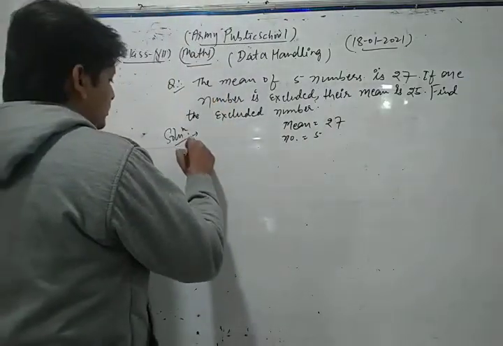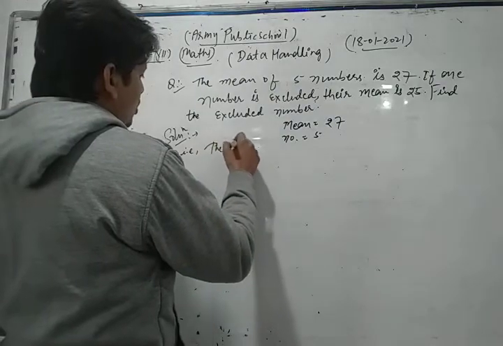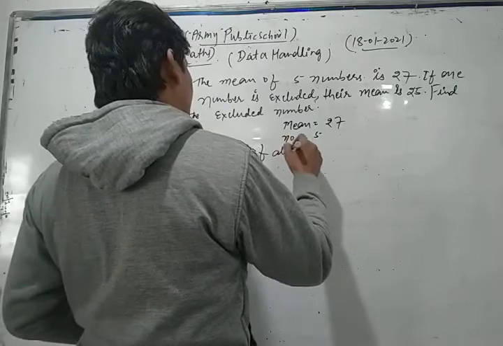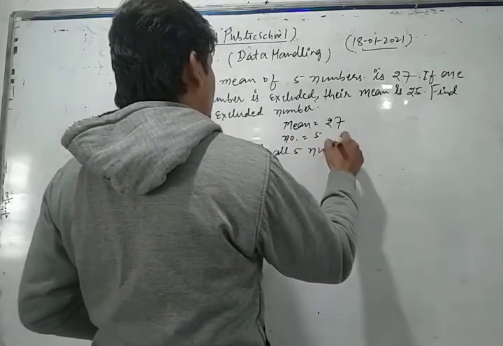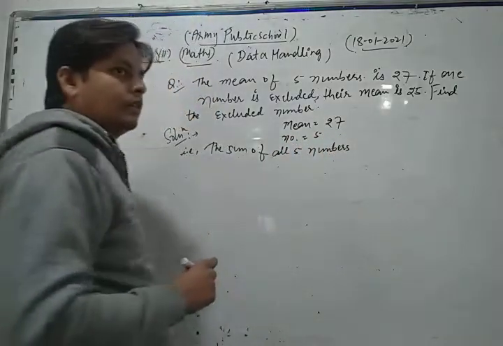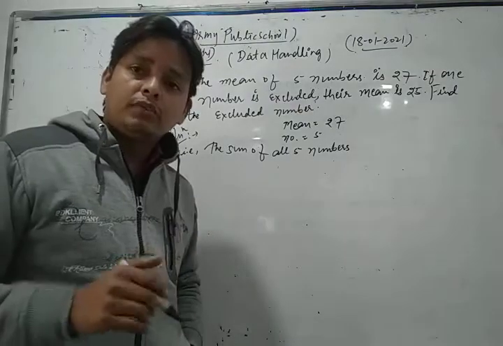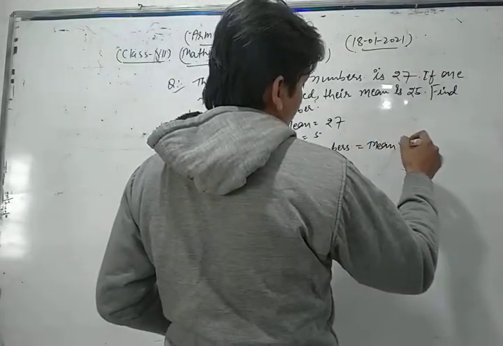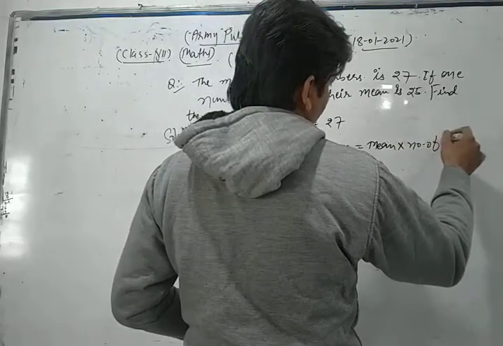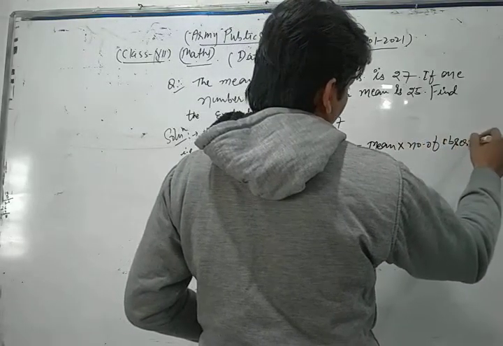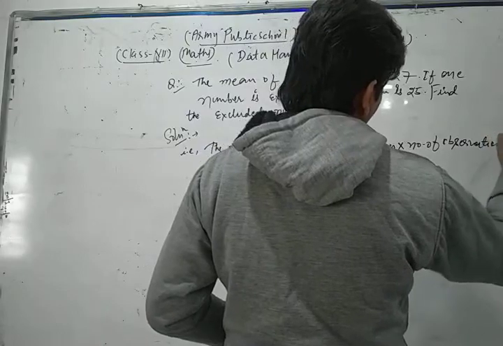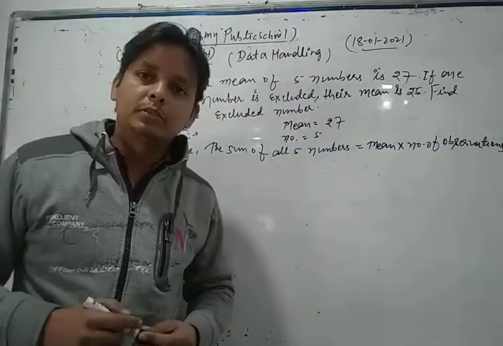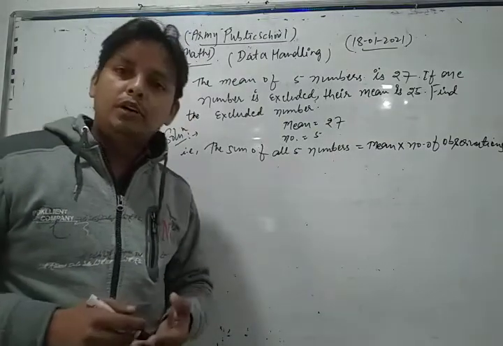The sum of all 5 numbers is equal to mean into number of observations.